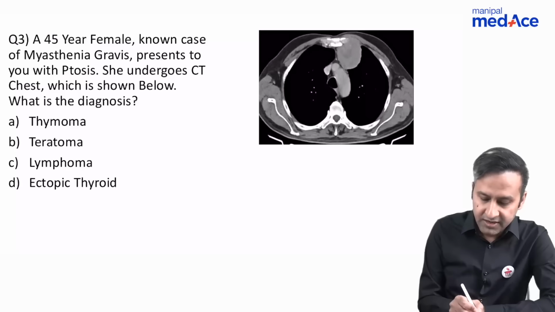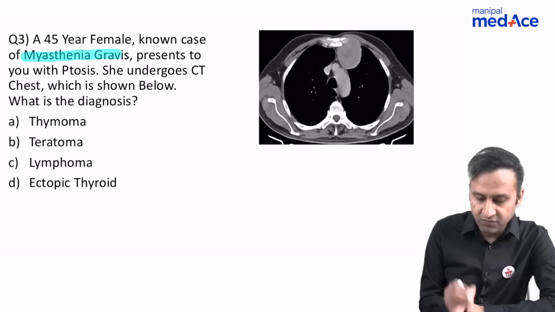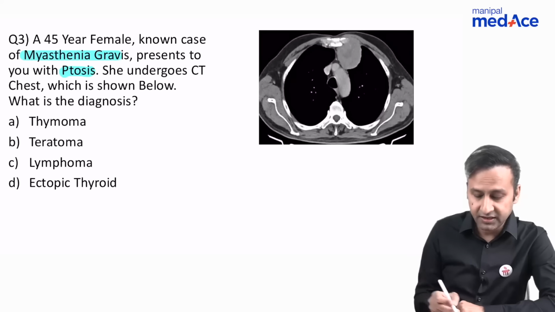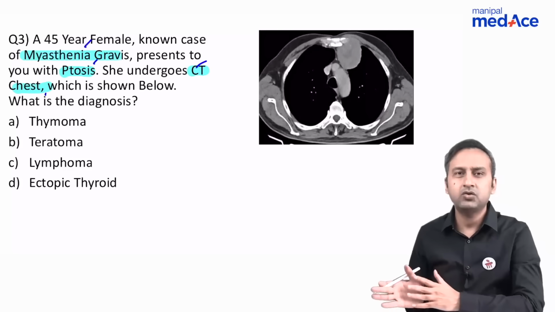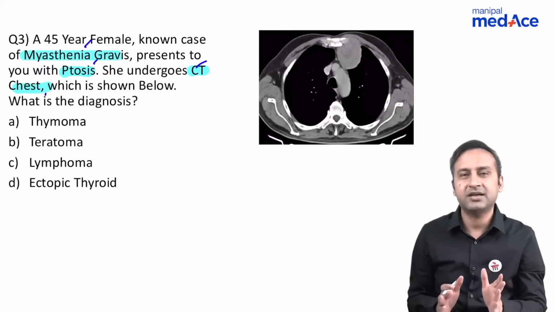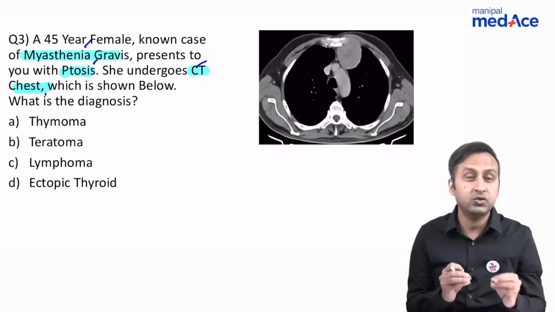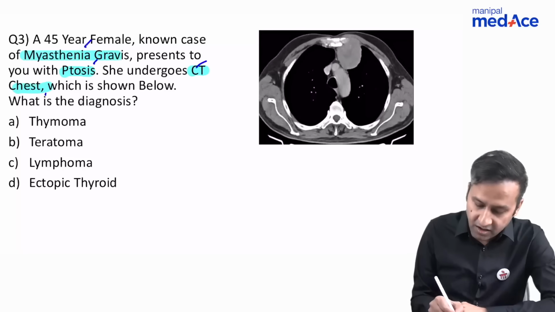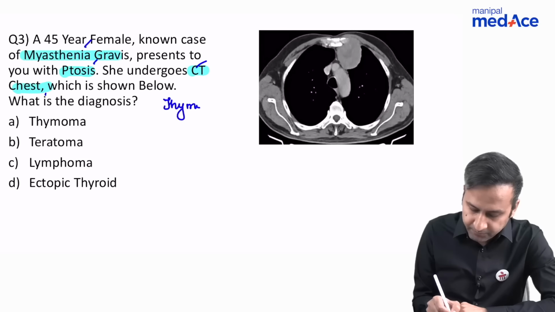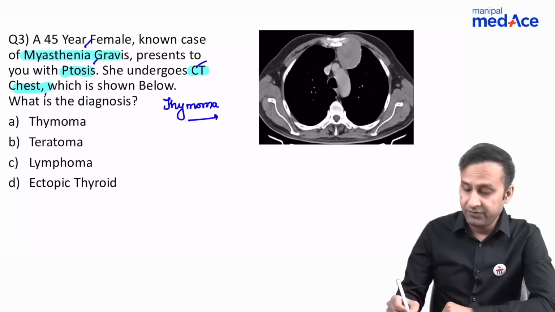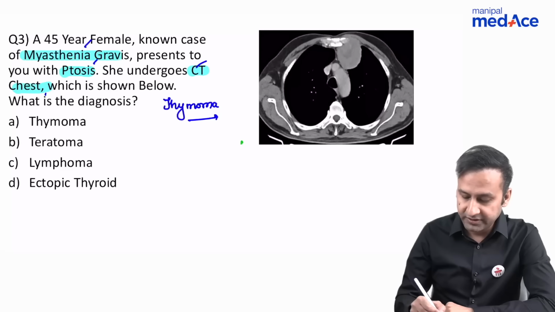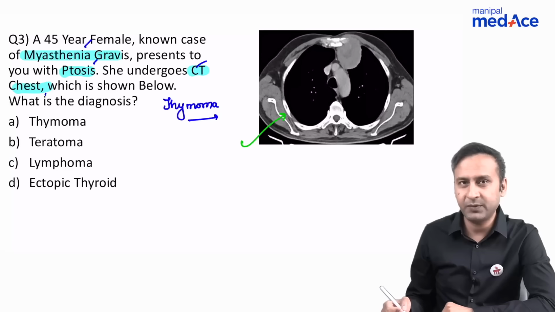So in this question, the examiner had given you a hint of myasthenia gravis and ptosis, and he also gave you CT chest. Ideally, these three things are good enough to make a diagnosis. I don't even need to look at the CT chest, because if there is myasthenia gravis, the only mediastinal pathology that you expect with myasthenia gravis is a thymoma. So the answer is pretty straightforward, but we have to look at the CT image as well. So let's look at the CT image and try to grasp what we can make out of it.